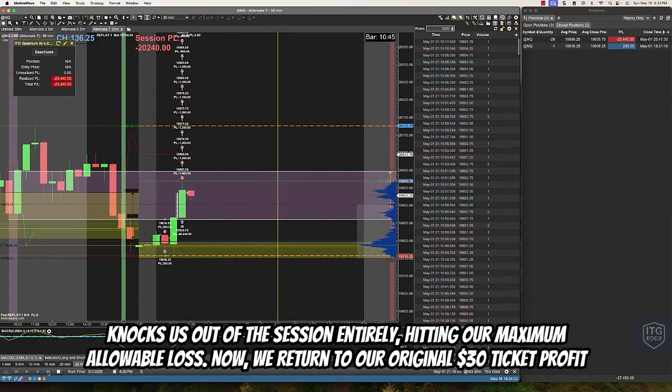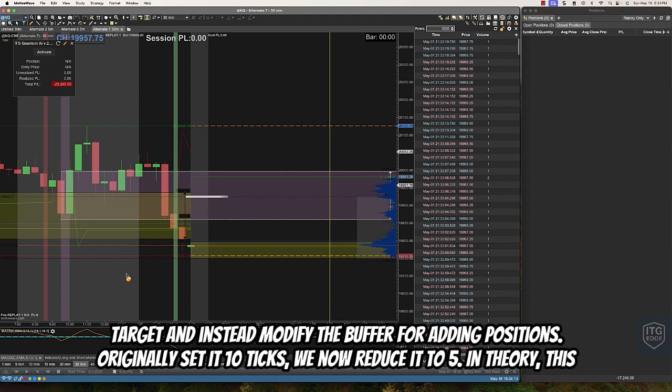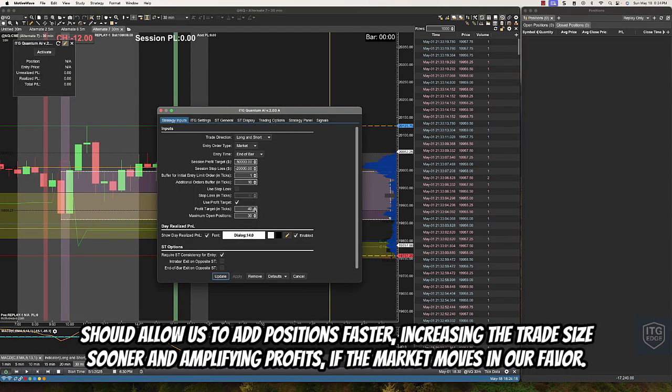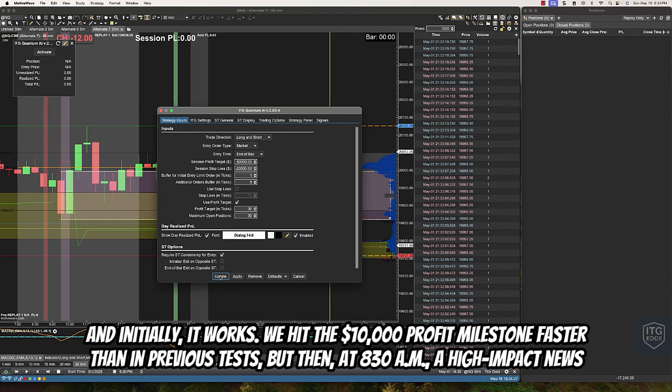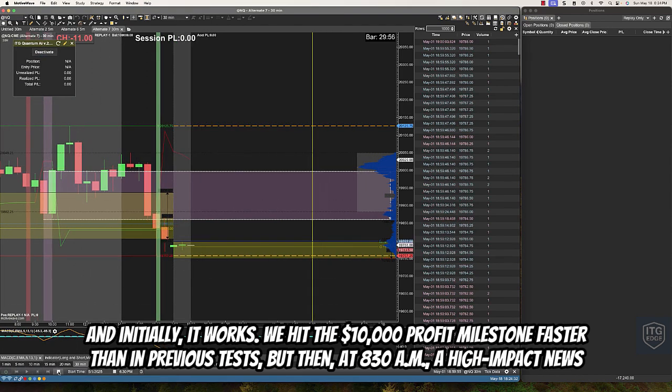Now, we return to our original 30-tick profit target and instead modify the buffer for adding positions. Originally set at 10 ticks, we now reduce it to 5. In theory, this should allow us to add positions faster, increasing the trade size sooner and amplifying profits if the market moves in our favor. And initially, it works. We hit the $10,000 profit milestone faster than in previous tests.